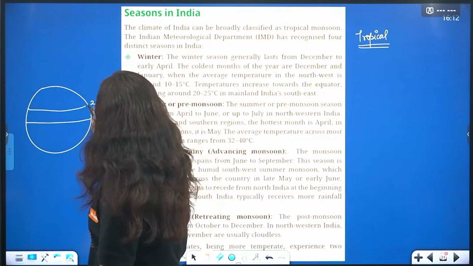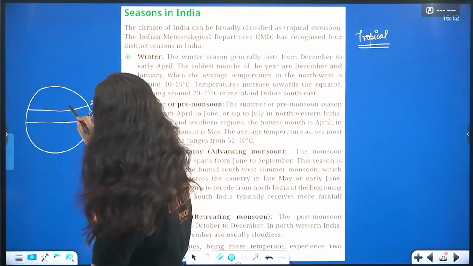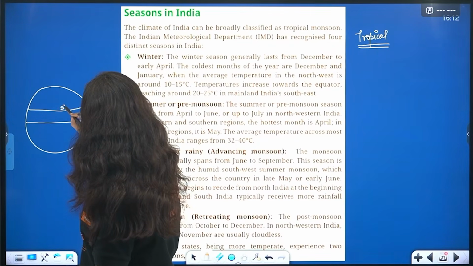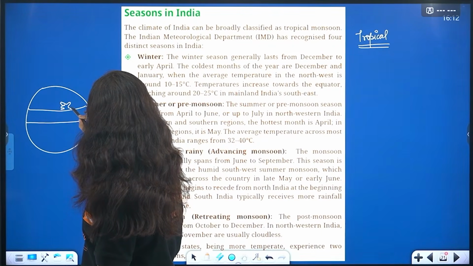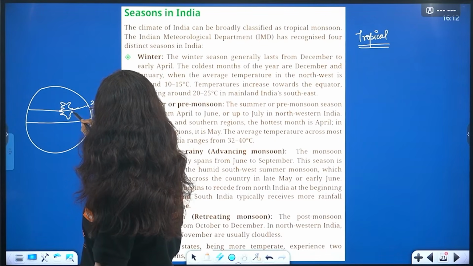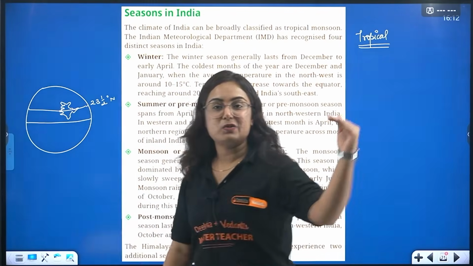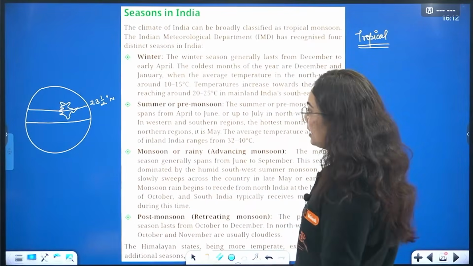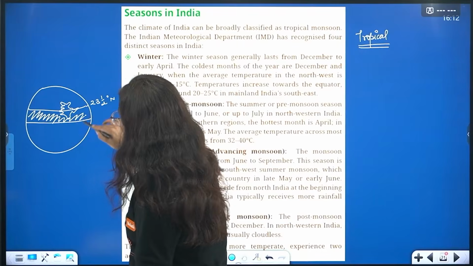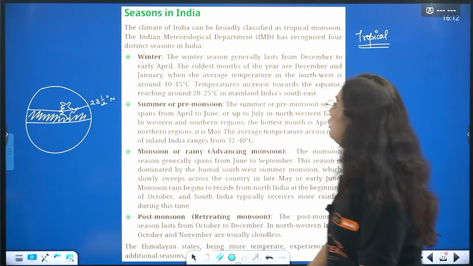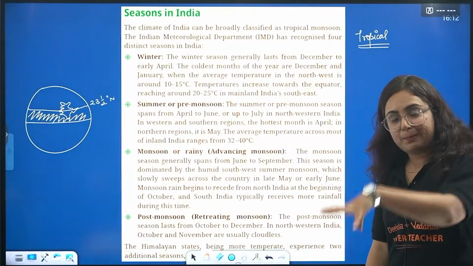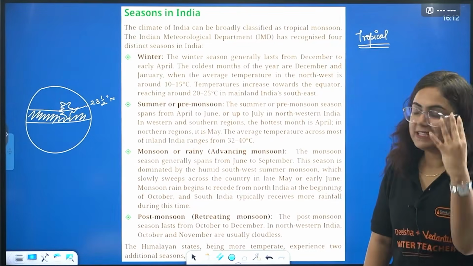You know that India's location is somewhere in a way that, I'll just draw a rough map of India. I can't draw very accurately because it's so small. So the Tropic of Cancer passes through the middle of India in this way. And hence, as this zone is known as the tropical zone, we call it the tropical monsoon climate. The Indian Meteorological Department claims that there are 4 seasons in India.